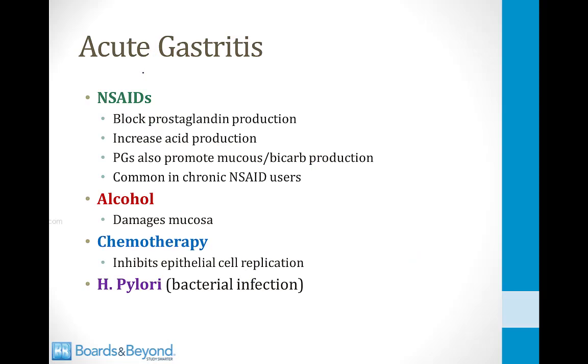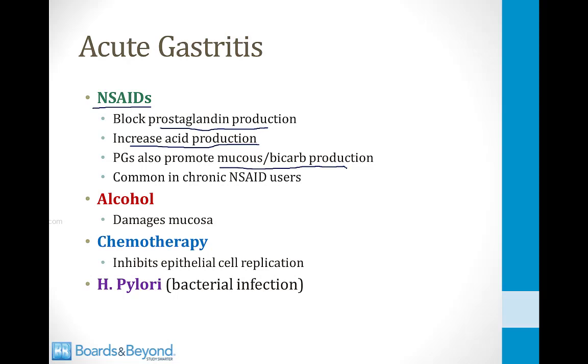And I've listed on this slide some of the common causes of acute gastritis. The first one is use of NSAIDs. NSAID drugs inhibit prostaglandin production, so this will increase acid production from the parietal cells. In addition, prostaglandins promote mucus and bicarb production, so when you inhibit prostaglandins, you will reduce the amount of mucus and bicarb produced in the stomach.